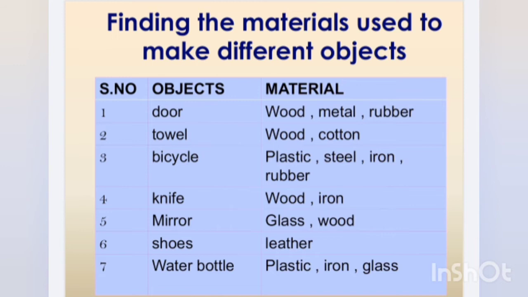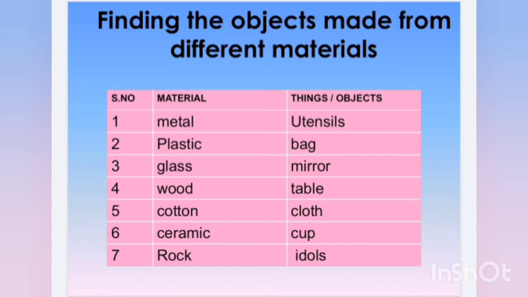Now we will see the materials by which we can make different objects, like how, using a single material, different objects can be made. For example, metal. Using metal we can make utensils, pots, etc. Plastic. Using plastic we can make bag, chair, table, bottle, etc.